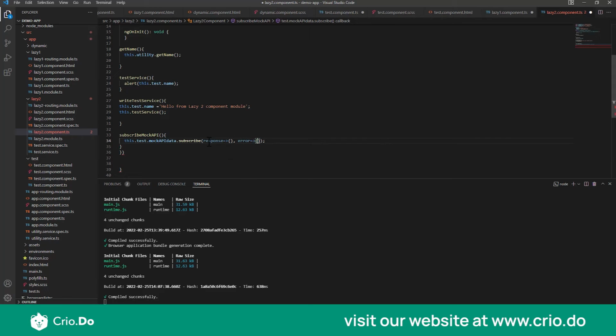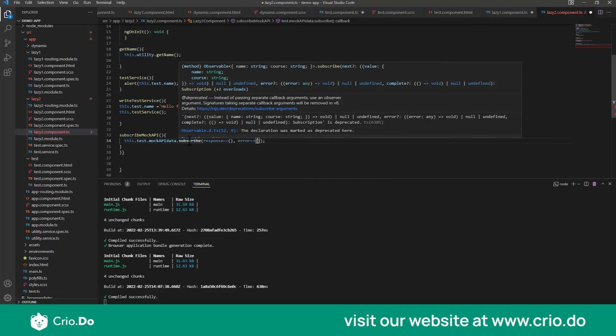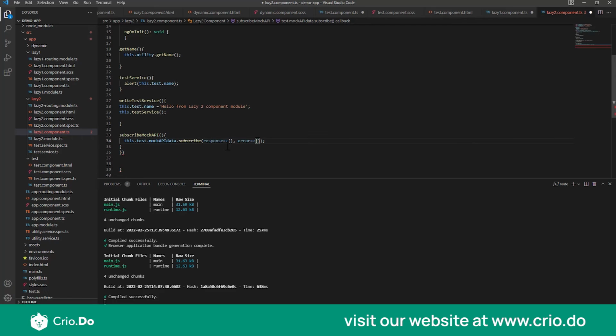What this means is, when I'm subscribing to this mock API data, I get two handles, or two responses, you can say, or two data streams. One is the response, which is the actual response received from the observable. And in case there is any error, say I'm trying to do an API call and that API call fails, then I won't get a response, rather I would be getting an API error, right? So I can handle both of these separately.